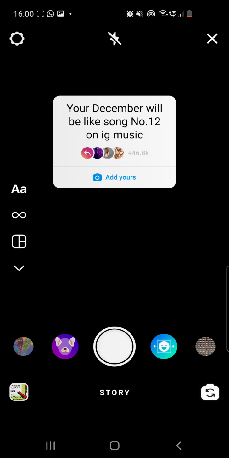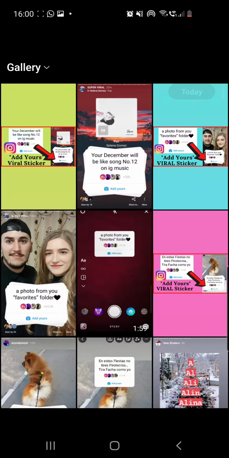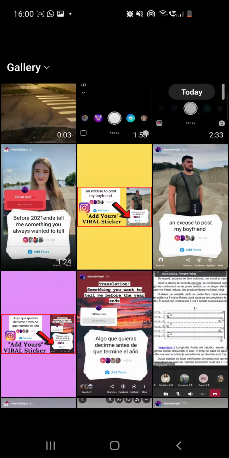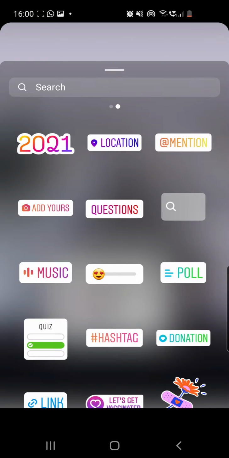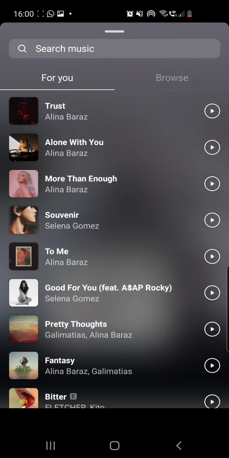So from here you can go to your uploads and choose a background photo. I will go with this one. You can place your sticker where you want, and after that you have to go to stickers from the top of the screen and go to music, and you have to count to 12.